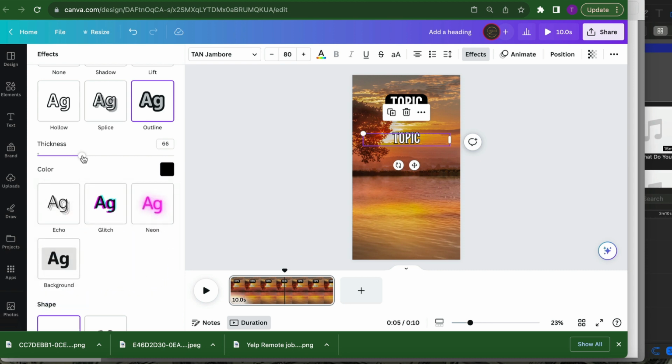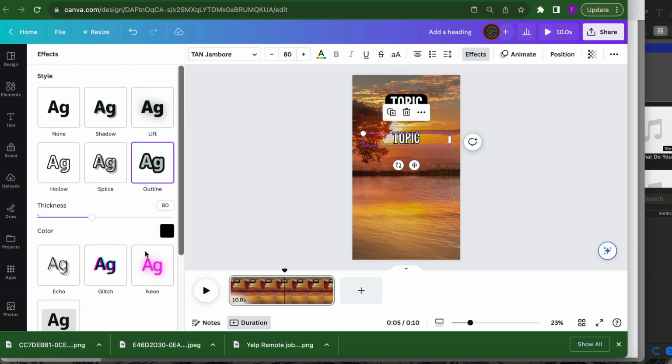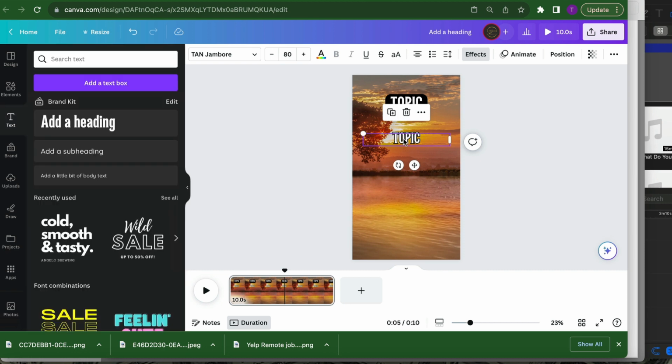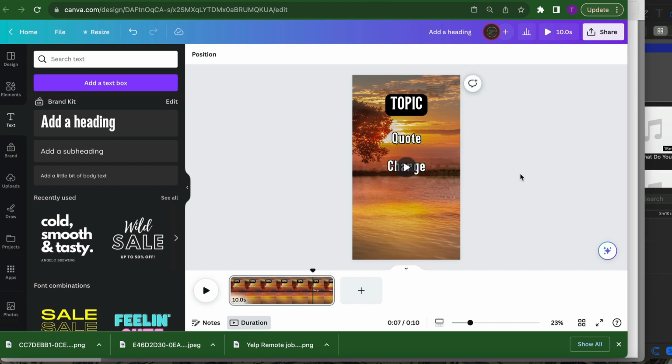I'm also going to change that topic, because remember, it's not topic that we want to have quotes right there. So I'm going to change that to quote. Then at the bottom, as you can see, we need to have charge, because that's the third column that we have.